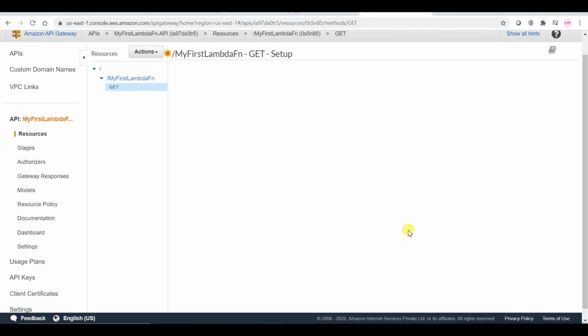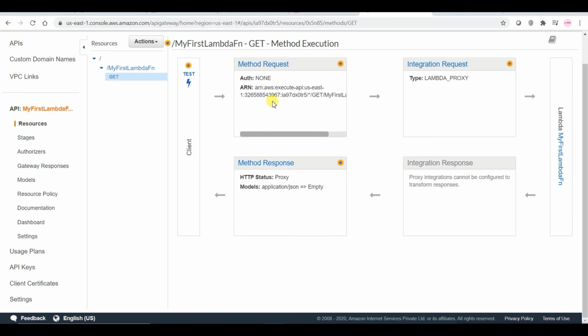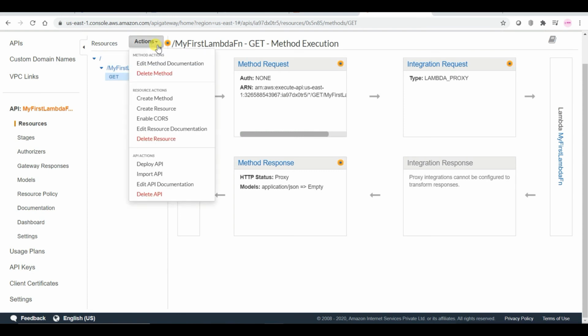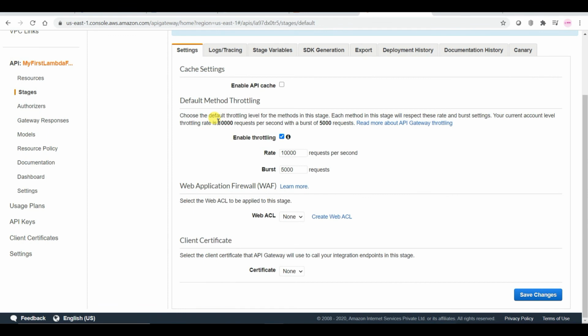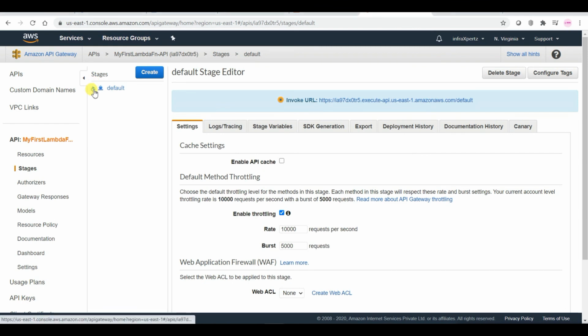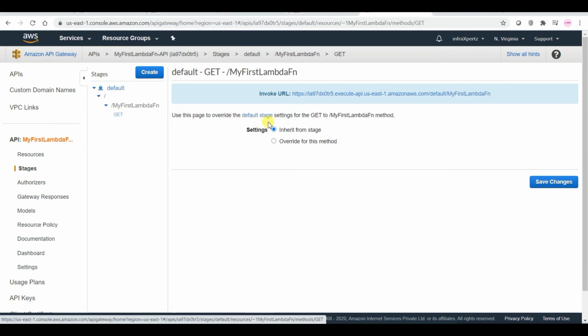So right now this is getting saved, and this has been saved right now. Now what we need to do is deploy this API. Deployment stage, let us take it as default and just deploy it. So from here, make sure you click on get, and then click on this invoke URL.